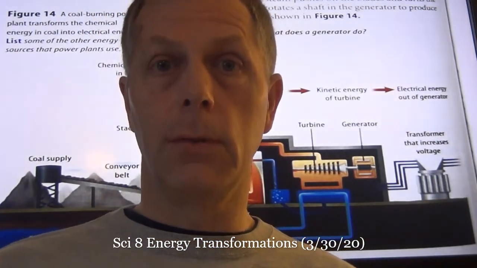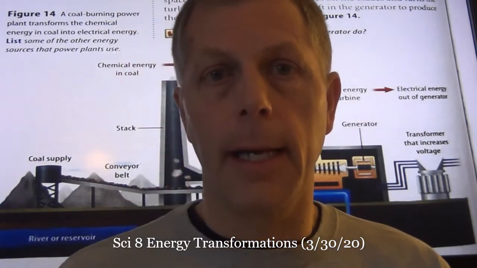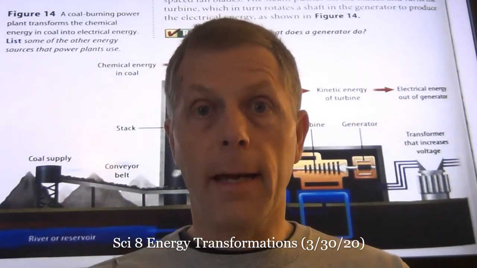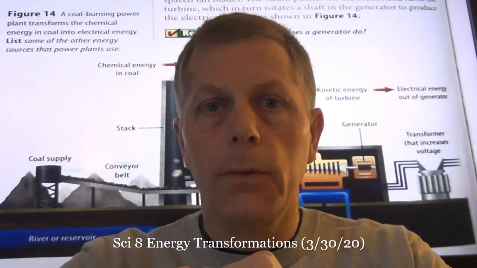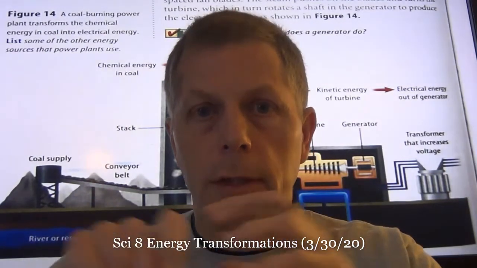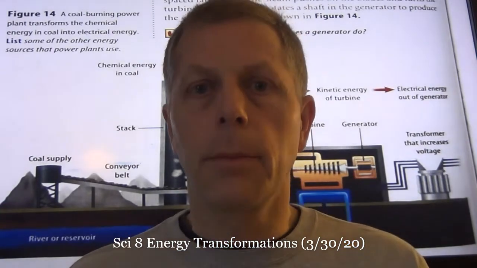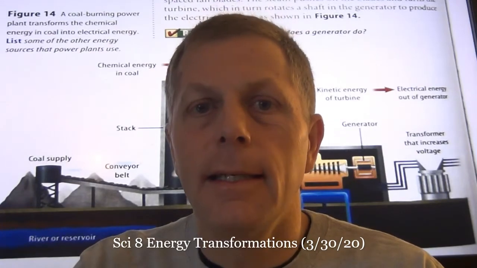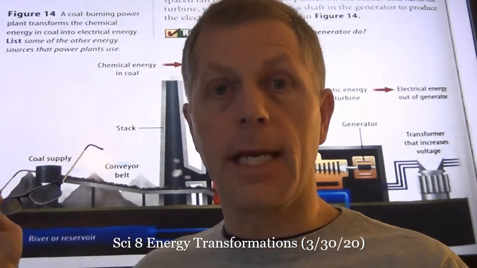It's very similar to a nuclear power plant, except in a nuclear power plant, they're taking the nuclei of atoms and taking those changes from when we either smash the atoms together or we split the atoms apart. That amount of energy is incredibly more than a coal burning station.